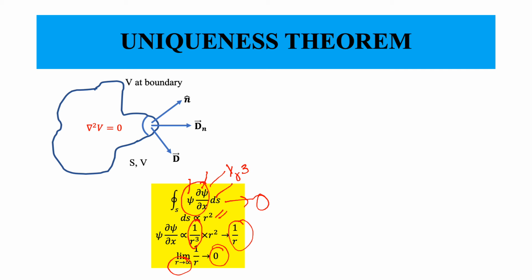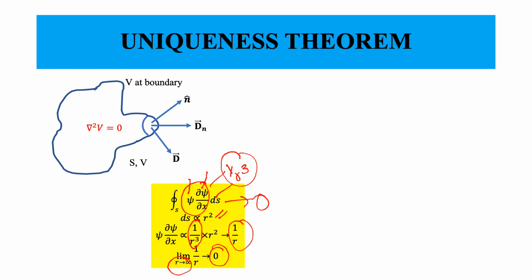In other words, on our boundaries, the potential times the normal derivative of the potential, which is called the normal derivative of the potential, you can see that this product must go at least as 1 by r cube. Why?